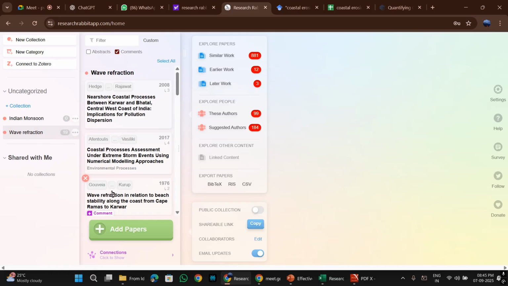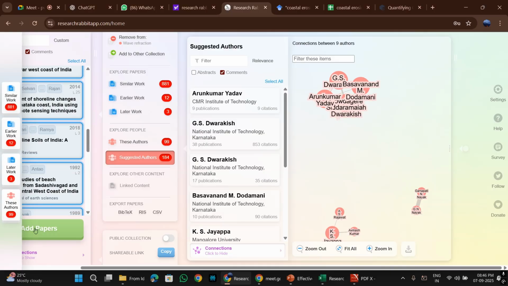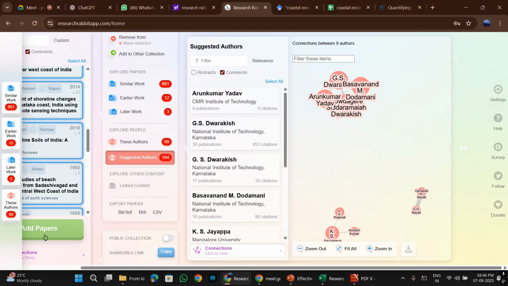So these are the different papers. Okay, and let's say if I want to find out which authors are suggested to me based on the articles that I have added. So you can use this green button to add the papers that you have identified from, let's say, Elicit. Let's say from Elicit you have identified that these are the 3 or 4 papers that are very important to you. So you come here and then add papers, search for those papers using the names and add them here. And here you will get notices about different research groups that are exploring.